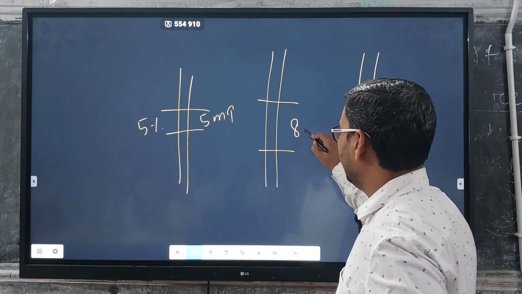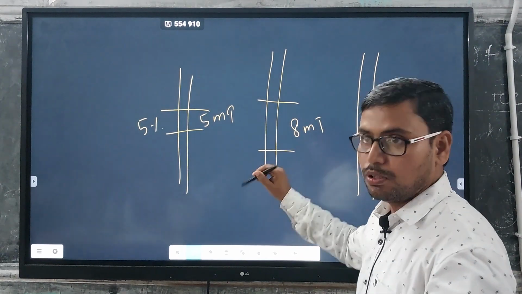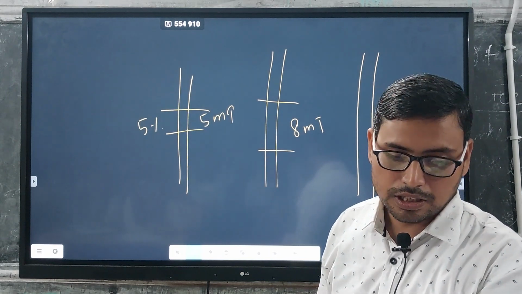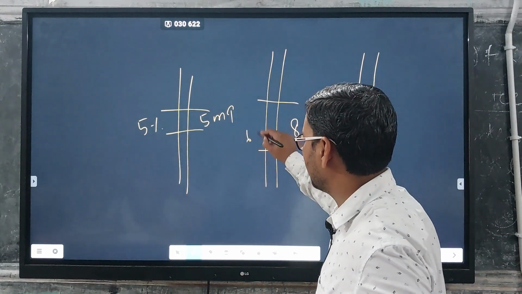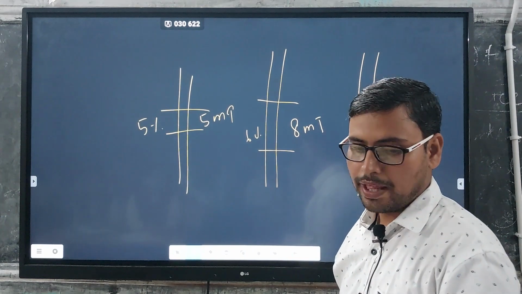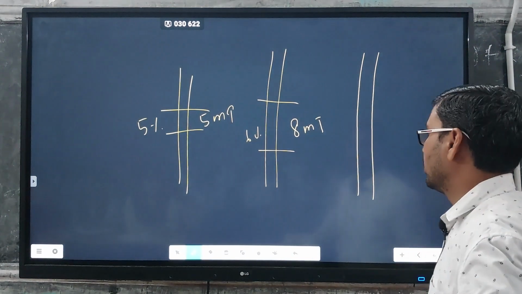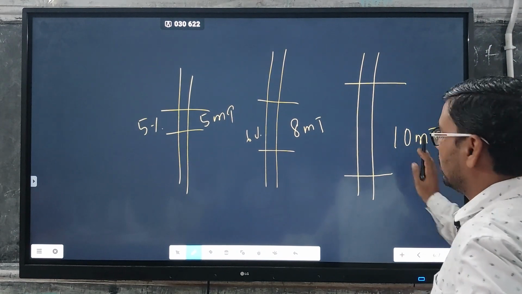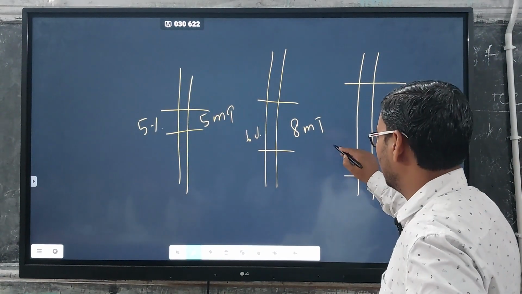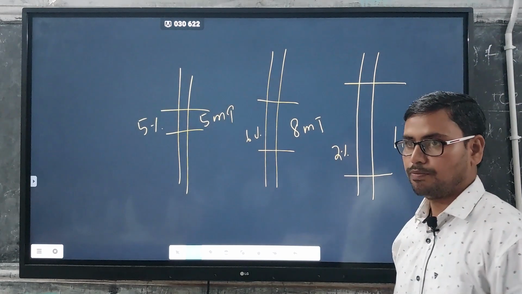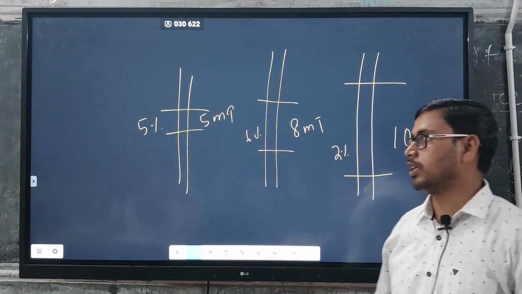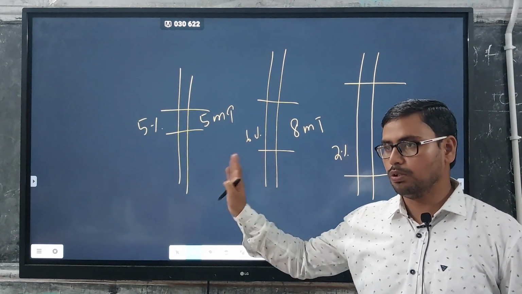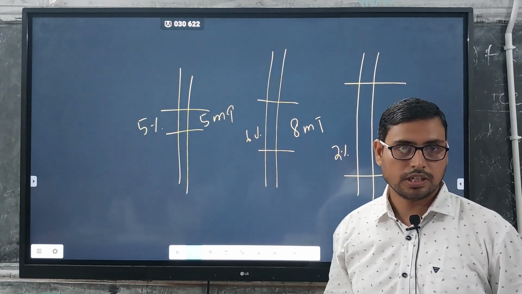In the second borehole, we are getting a reserve of 8 million tons, and the average grade is, assume, 6%. And in the third case, we are getting a reserve of 10 million tons, and here the mineral content is 2%. Then we can also calculate the weighted average of a particular ore for this deposit.